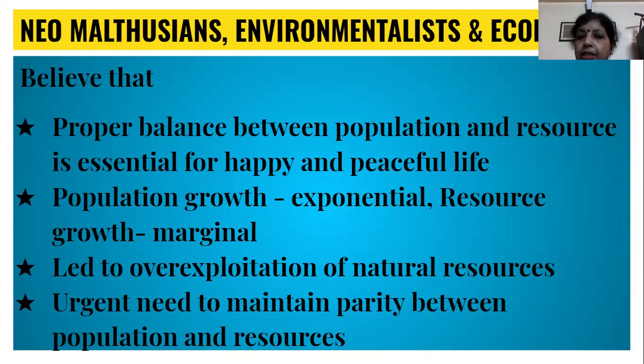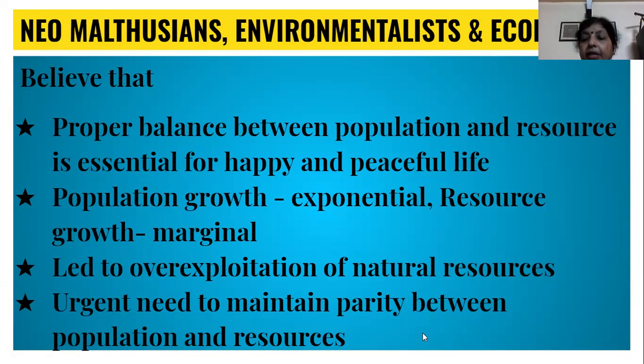So the population growth happens very, very fast, but the resources do not grow in the same proportion. The resource growth is lesser in comparison to the population growth. So a time comes when the resources become scarce to meet the needs of the growing population. And because of high population growth, overexploitation of resource takes place, and there is an urgent need to maintain parity between population and resources.